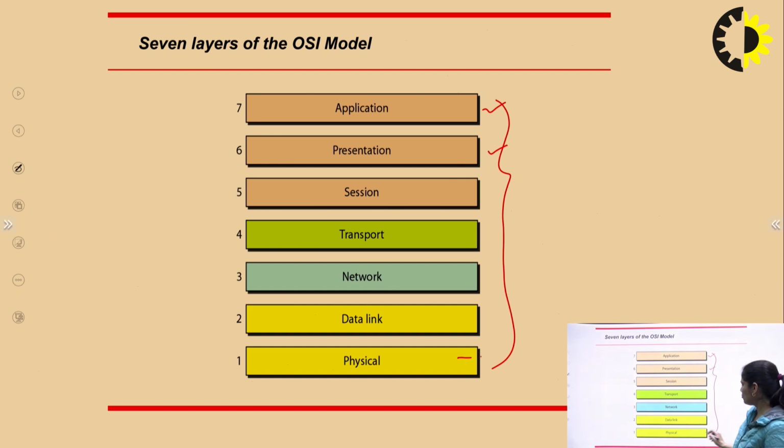If we are talking about the physical layer, it is used when we are sending data in the form of bits from sender to receiver. Now the data link layer: when we are sending data from sender to receiver, it may be in the form of packets. So the data link layer's work is to send packets from sender to receiver. Now what do you mean by network layer? The network layer's work is, when we are sending data from sender to receiver, first we have to describe the optimal path.